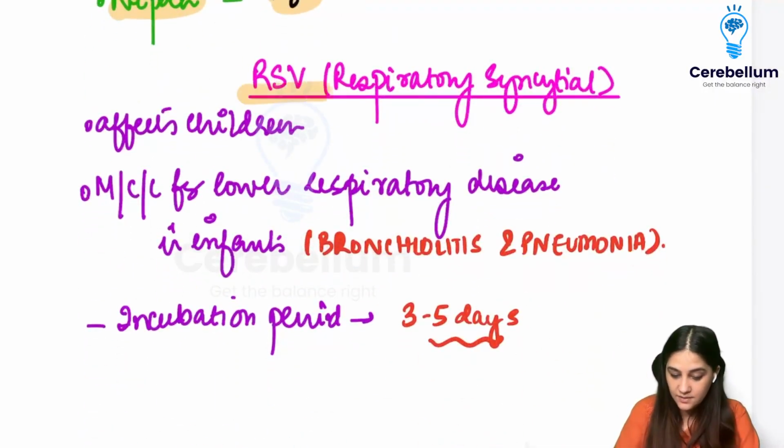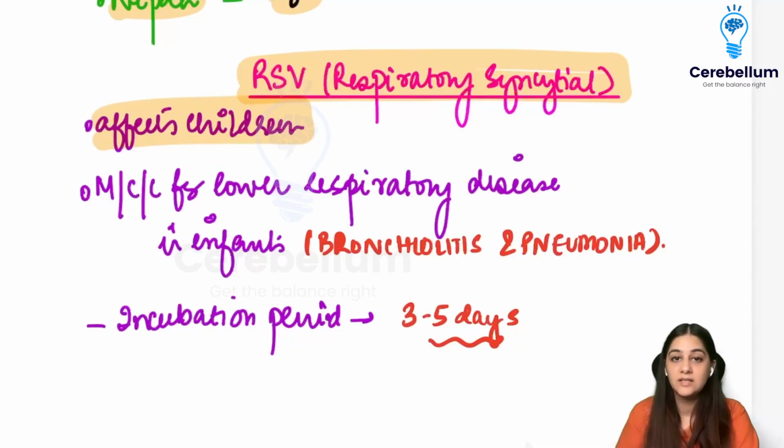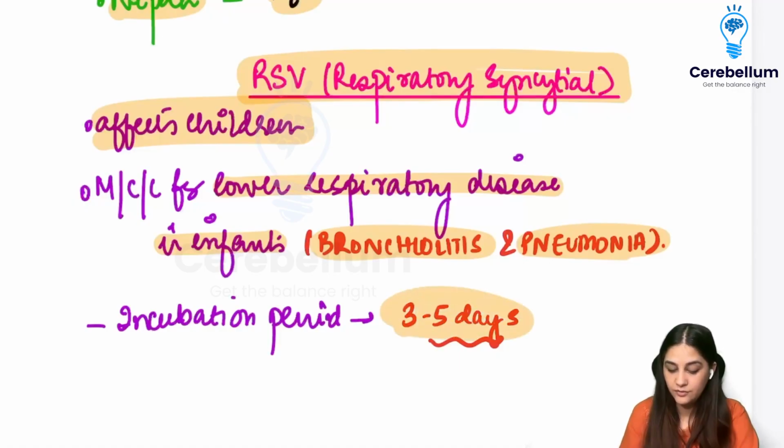Coming to your RSV, which is the respiratory syncytial virus, and this usually affects children. So, whenever somebody asks you what is the most common cause for lower respiratory tract infections in infants causing bronchiolitis or pneumonia, it is going to be your respiratory syncytial virus, which has an incubation period of 3 to 5 days.